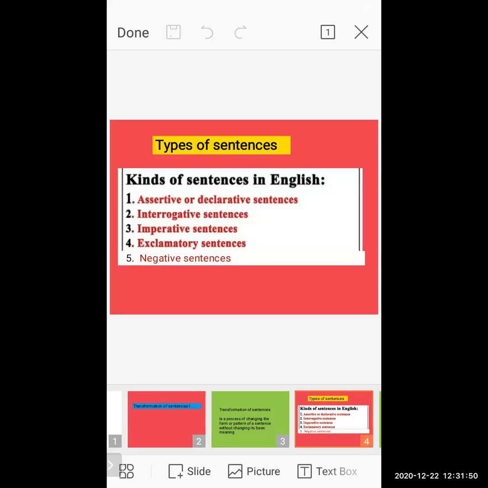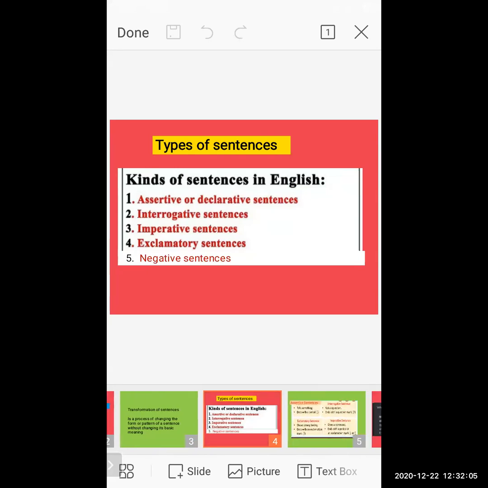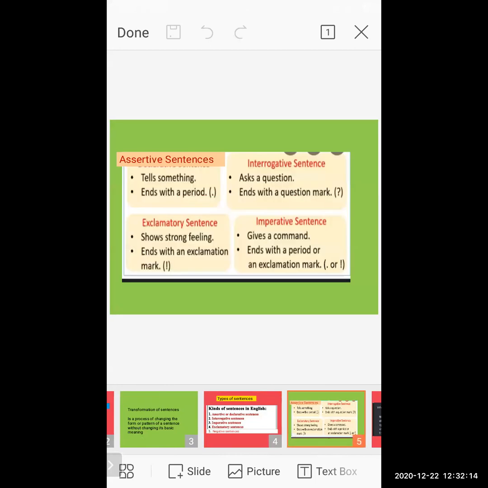at the types of sentences. Kinds of sentences in English: assertive or declarative sentence, assertive or declarative are the same thing, interrogative sentence, imperative sentence, exclamatory sentence, and negative sentence. Now let us see their definitions. In short, assertive sentence means what? Tell something. The sentence tells something about a particular person, place, or thing. It gives clear information and it ends with a full stop.